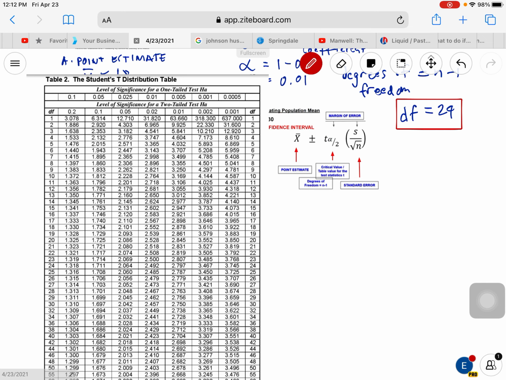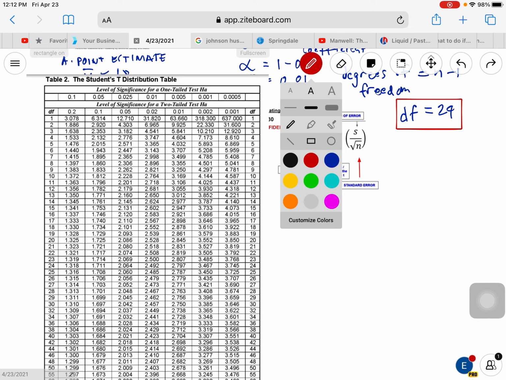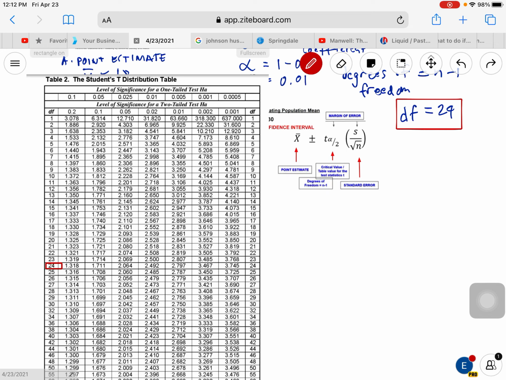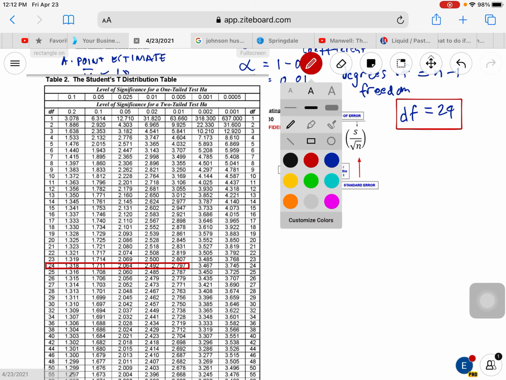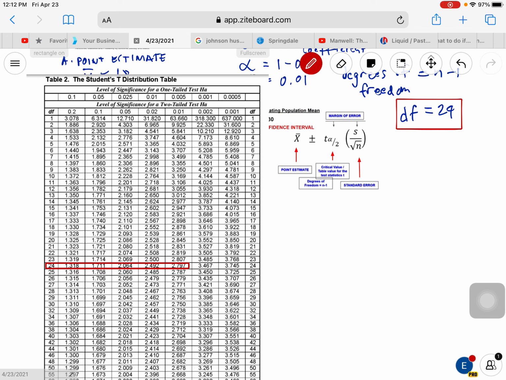Let's try 24, sorry, 20 here. We have 24 and 0.01 is somewhere there. Okay, the intersection, sorry, it's this one. Okay, so that's it.